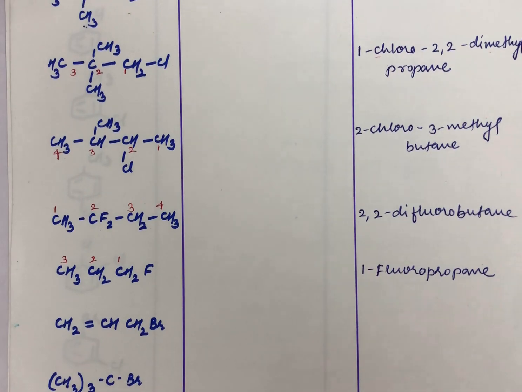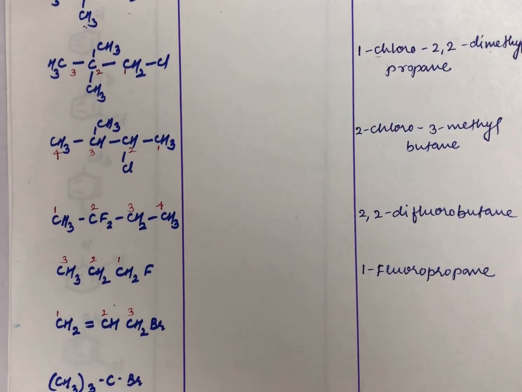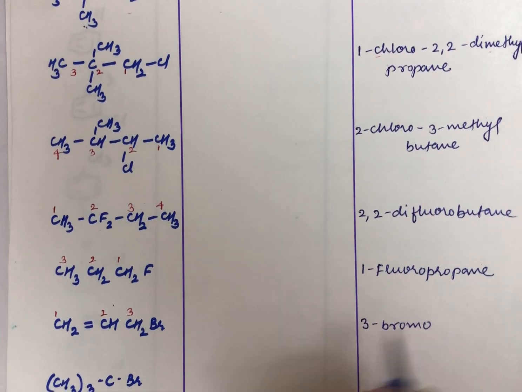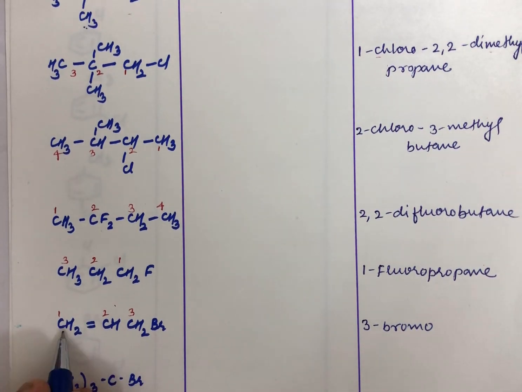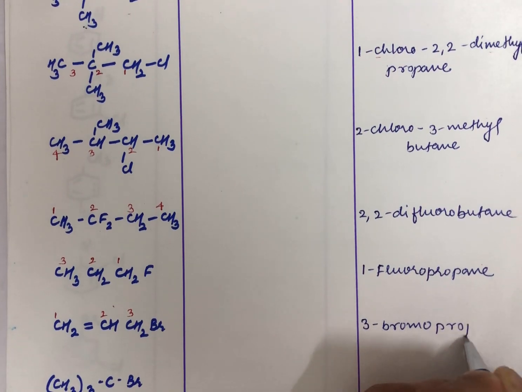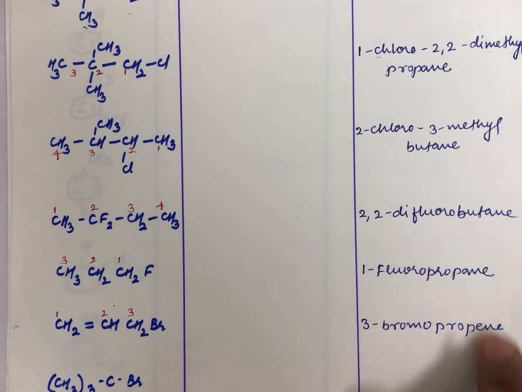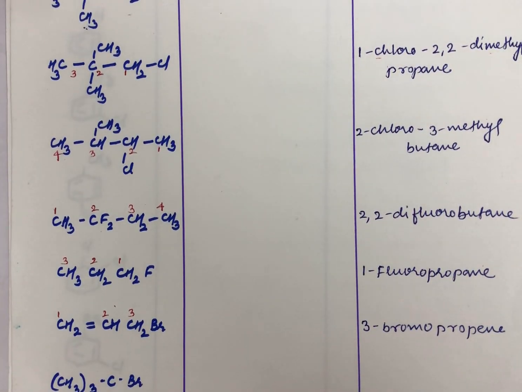Now let us have a look at this. Now students, this you need to keep in mind. The numbering you are going to start from this carbon. Okay, so 1, 2 and 3. So the IUPAC name for this would be 3-bromo, because to the third carbon Br is attached. So the root name is prop, but you are having a double bond, so we will write it as propene. So it is 3-bromopropene. Because of the double bond, I have written ene. Everywhere else I am writing ane because they are complete alkanes, right?